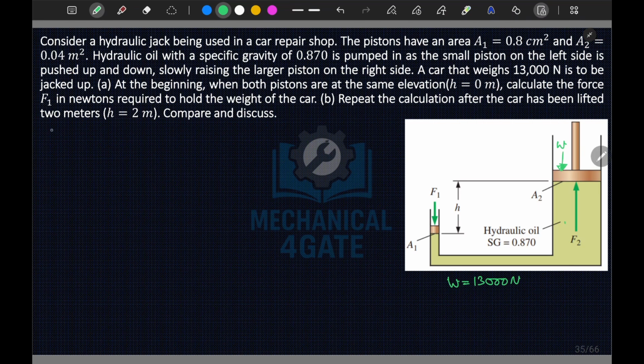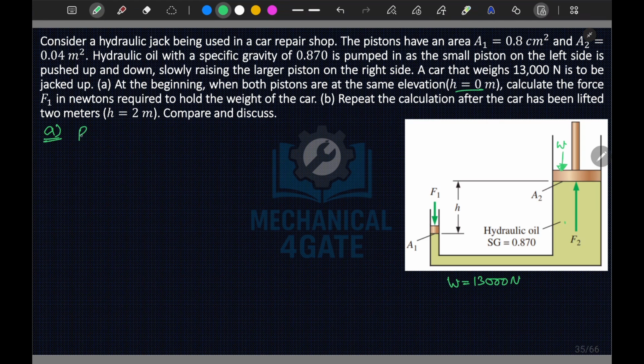So first, let's discuss your first case. It is mentioned that H is equal to 0. So it means both pistons will be at the same level, so pressure at both points will be the same.